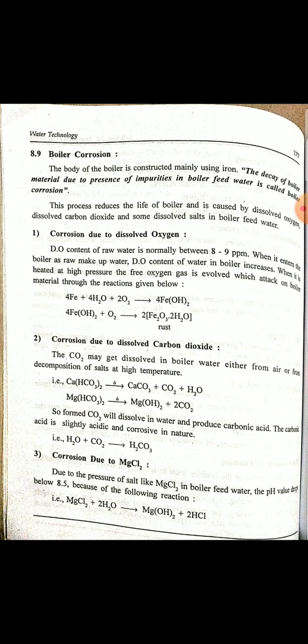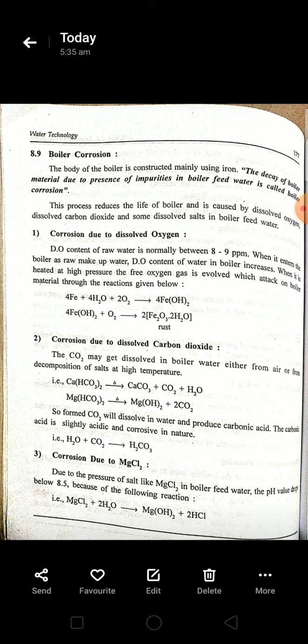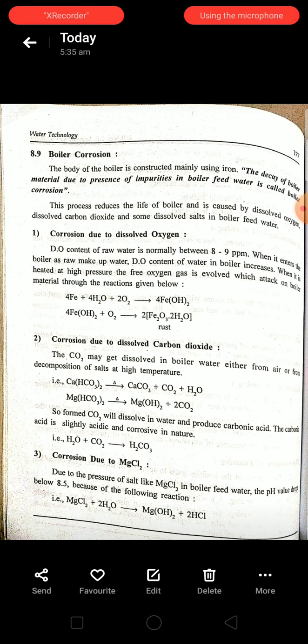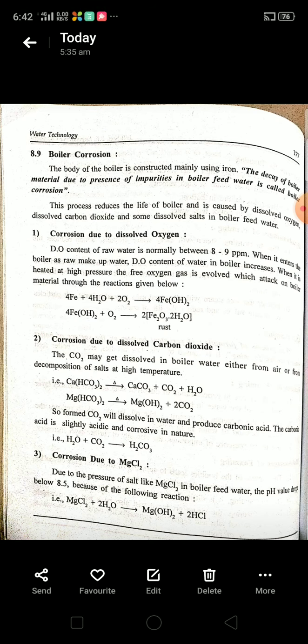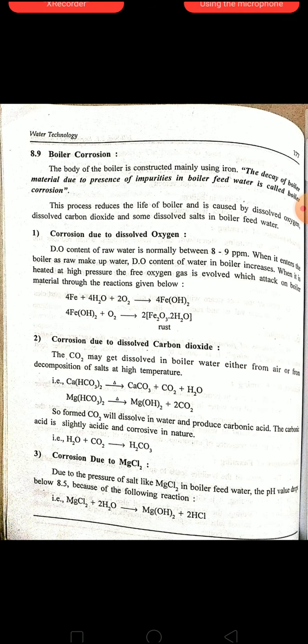What is meant by boiler corrosion? The definition of the boiler corrosion is that the decay of boiler material due to the presence of impurities in boiler feed water is called boiler corrosion.